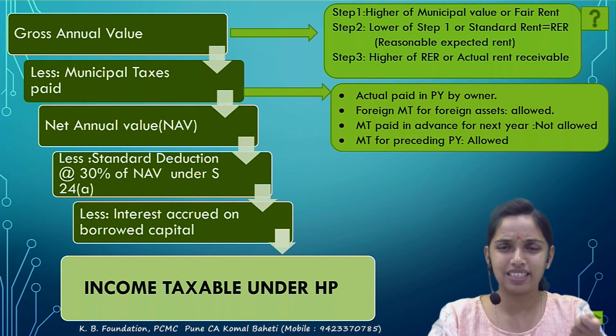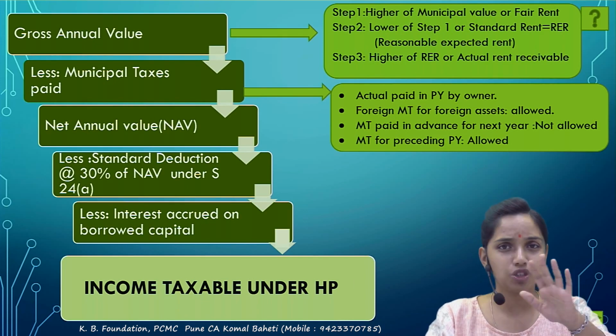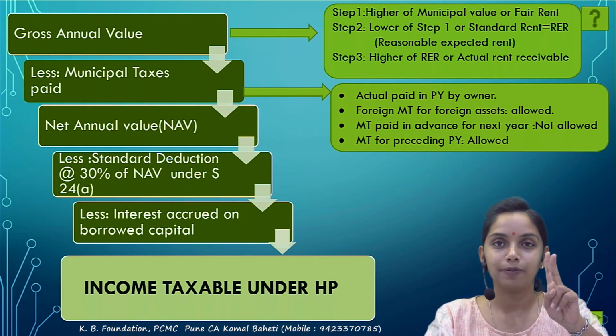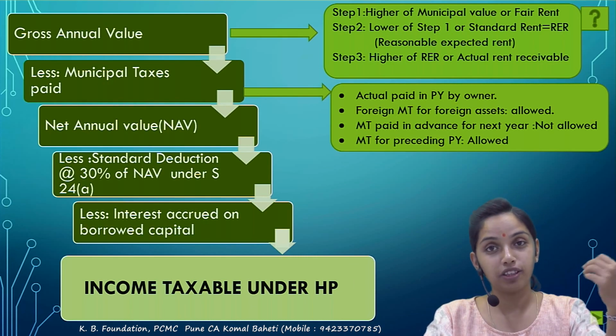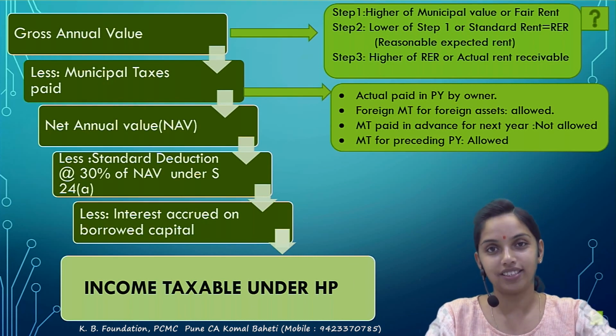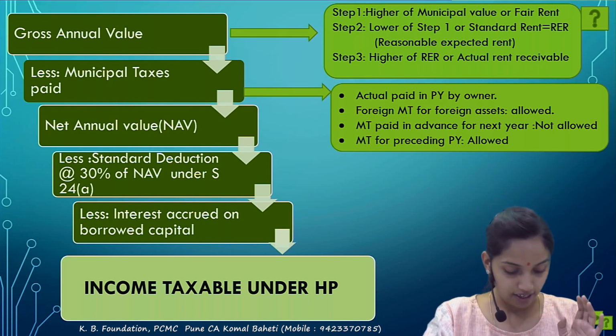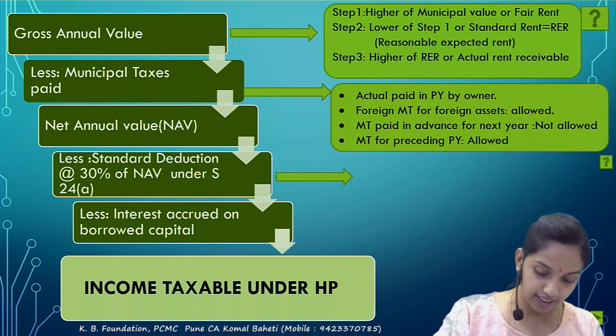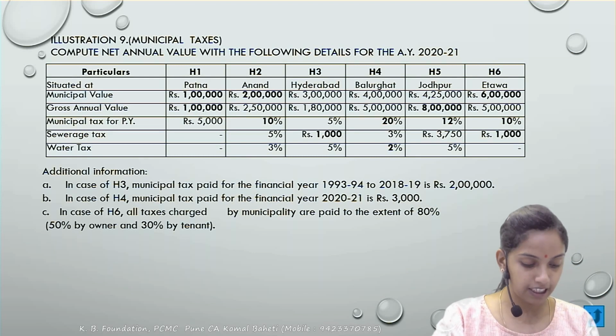Basically, in municipal taxes there are two simple things to remember. The first, it should be paid by the owner, and the second, it should be for the previous year or preceding previous year. It should not be for the next year. Okay, done with. Next, the question on this part.